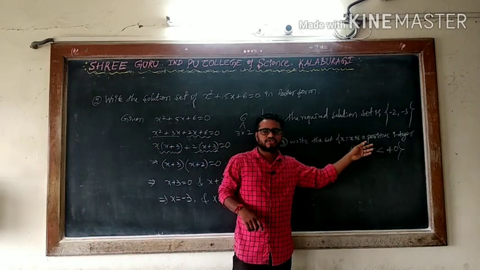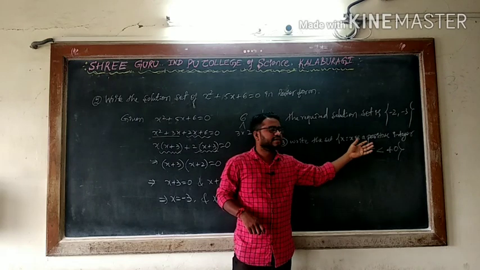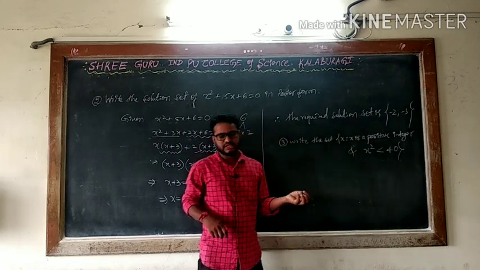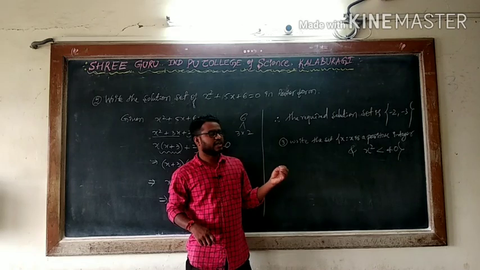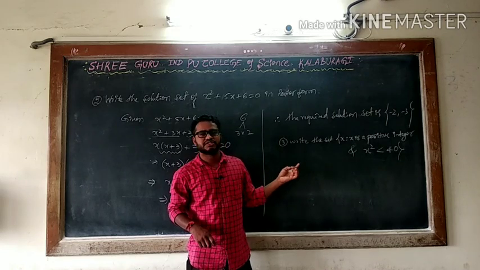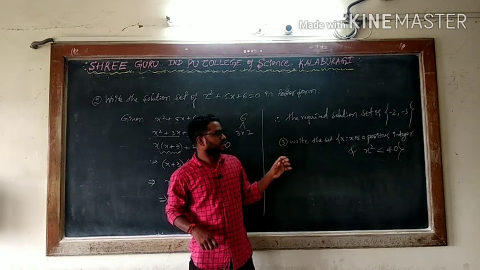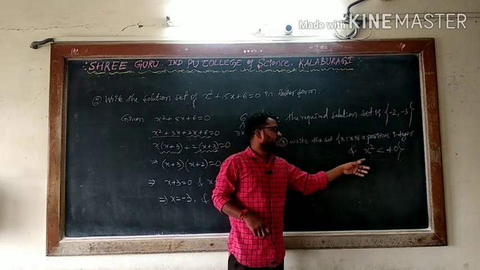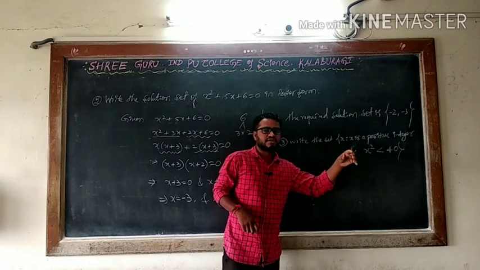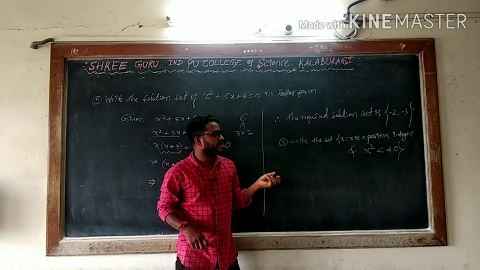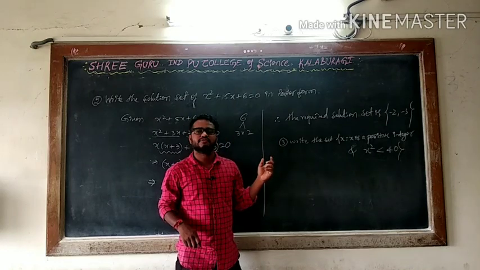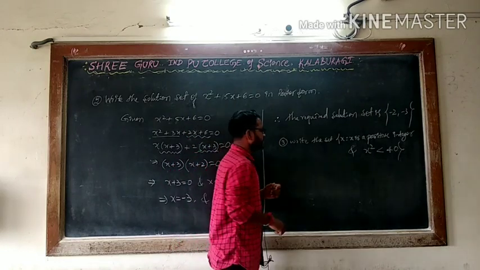Means you know x is a positive integer means I can say 1, 2, 3, 4, 5. We are saying exactly here positive integer means don't take negative values. But condition is given x square should be less than 40. Means when you are taking square of that will be less than 40. So we will see what is given here.